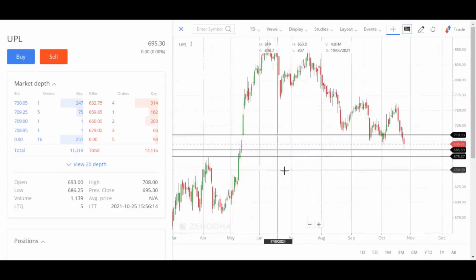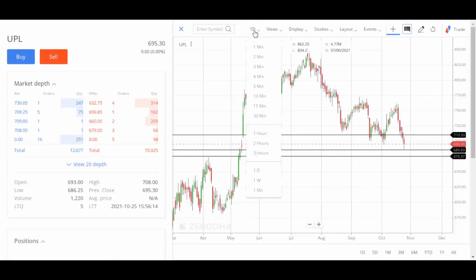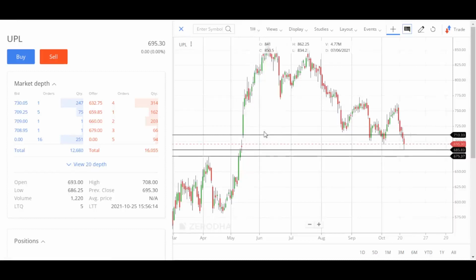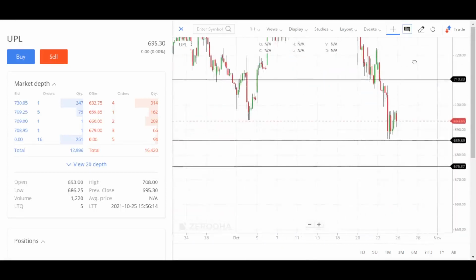Now switch to the daily candle chart, and here we can see that the current last traded price is in line with the breakout position on 12th May 2021. This is called the demand zone. Now switch to the hourly chart and draw a support line in this small range. If the stock price moves above the current range, then we can take a buy entry above the current support.